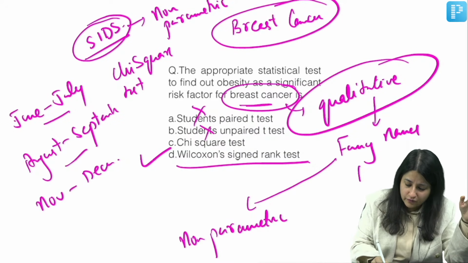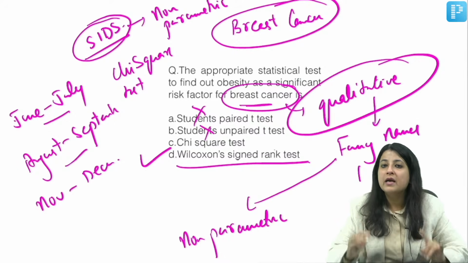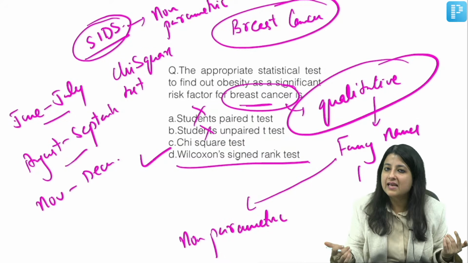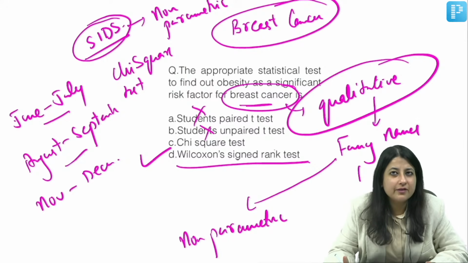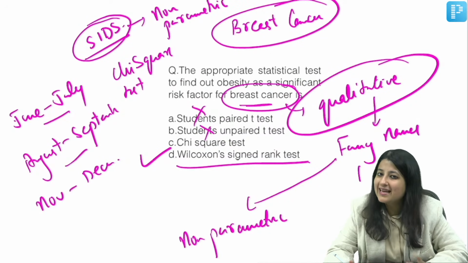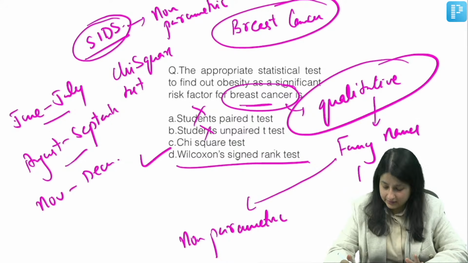But over here, you simply had one group. Breast cancer women, obese, non-obese. So we used Wilcoxon sign rank. For upcoming FMGE exams, there are high chances of you getting questions about t-test and chi-square test. Clear? Give me a thumbs up, everybody.